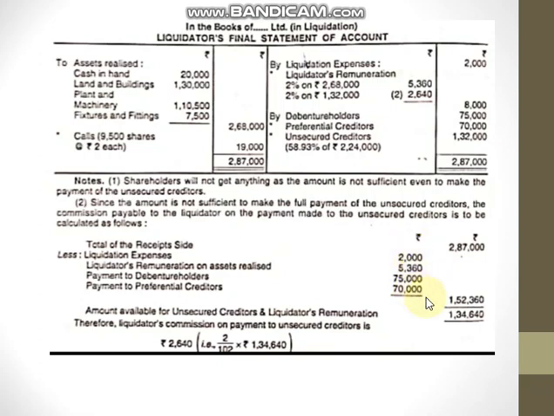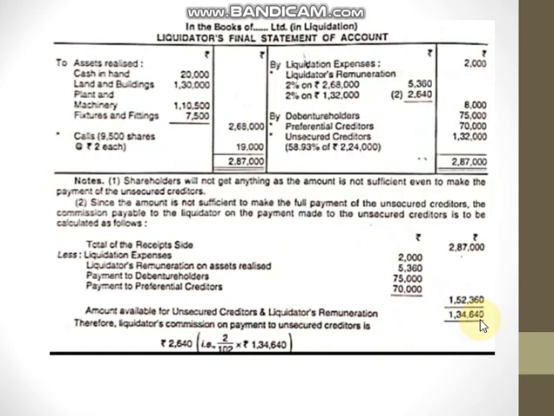By adding all this, you will get 1,52,360 rupees. The amount available for unsecured creditors and liquidator's remuneration after deducting these items is 1,34,640 rupees. So now we need to find the liquidator's remuneration on payment to unsecured creditors.